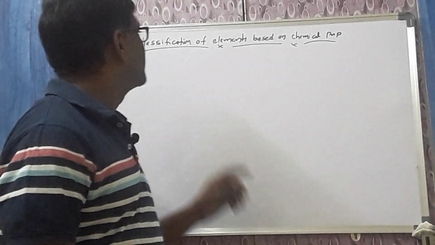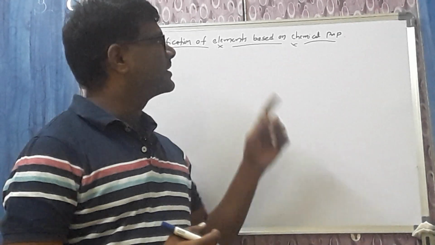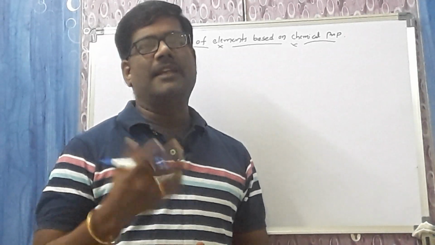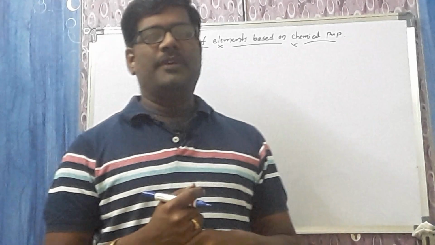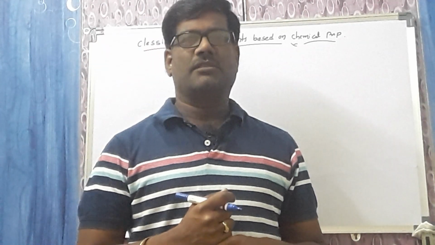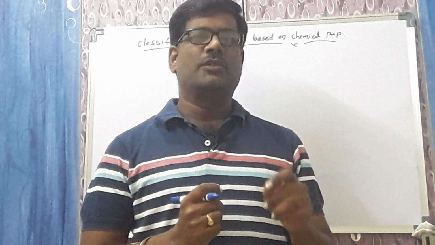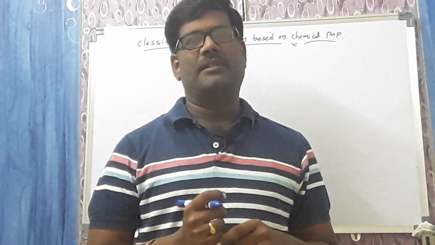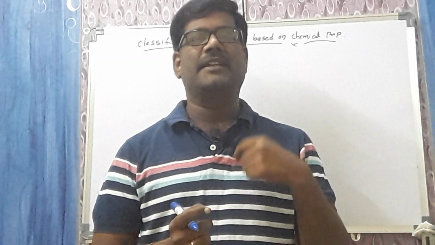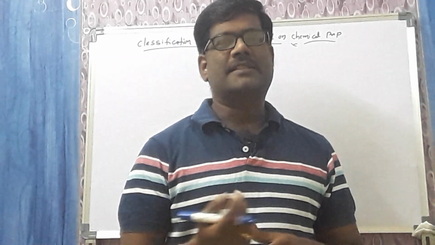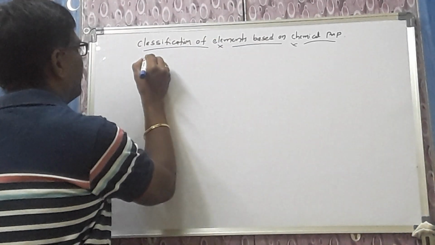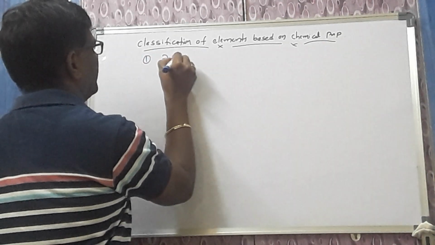Today my topic is classification of elements based on the chemical property or electronic configuration. Based on the electronic configuration, all the elements are classified into four types, namely zero group elements, representative elements, transition elements and inner transition elements. Let us take the zero group elements. Number one, zero group elements.